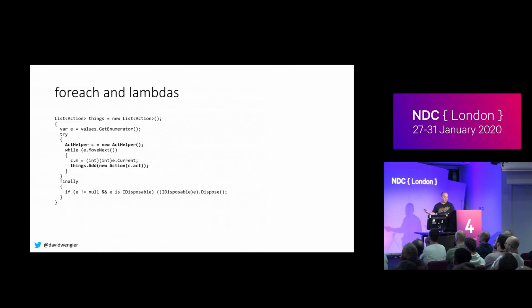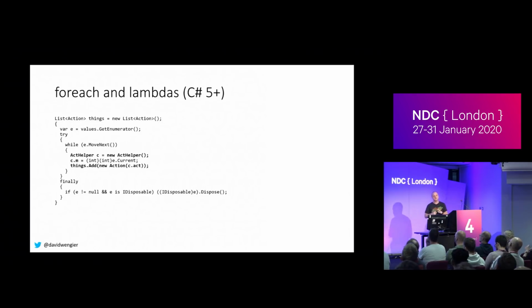In C#5, that moves inside the loop. Every item in our list of things now gets its own helper class, or its own instance anyway, and everything works. The way this manifested in C#4 was everybody went gung-ho with LINQ. They said, give me a list of all my customers, and then they looped through their customers and said, give me a list of all their orders. And then every customer had the orders from the last customer in the list.